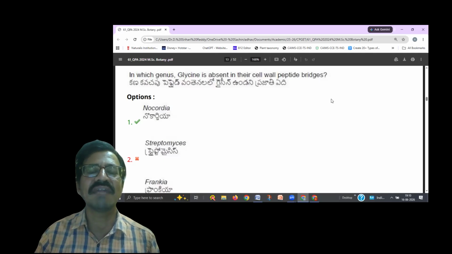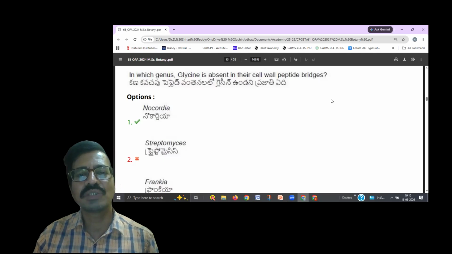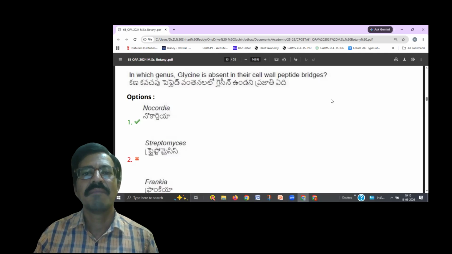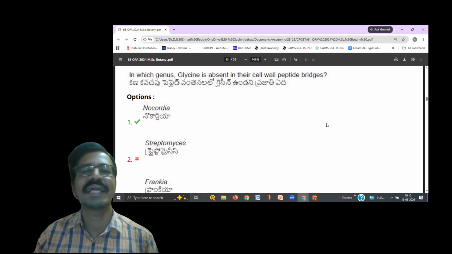Plants also have a cell wall, but it is made up of cellulose, hemicellulose, pectin, and lignin. The cell wall of the bacteria contains peptidoglycan, with components like NAG, N-acetyl glucosamine, and NAM, N-acetyl muramic acid. These two components are cross-linked.